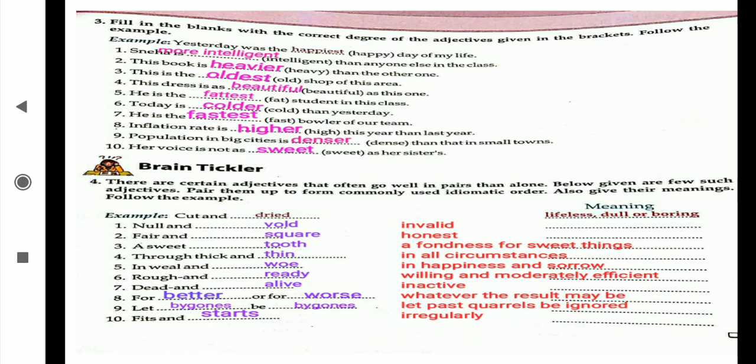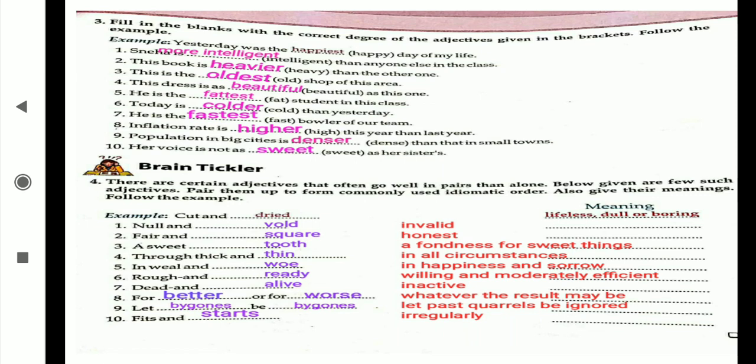Okay. Now next is what? Okay, some examples are there of the brain ticklers. We are going to complete it and its meaning is there. We are going to write it in the front. Okay. Now what is the first? Cut and dried. We are using this generally like cup and saucer. How we use cup and saucer? Like that only these words are there.